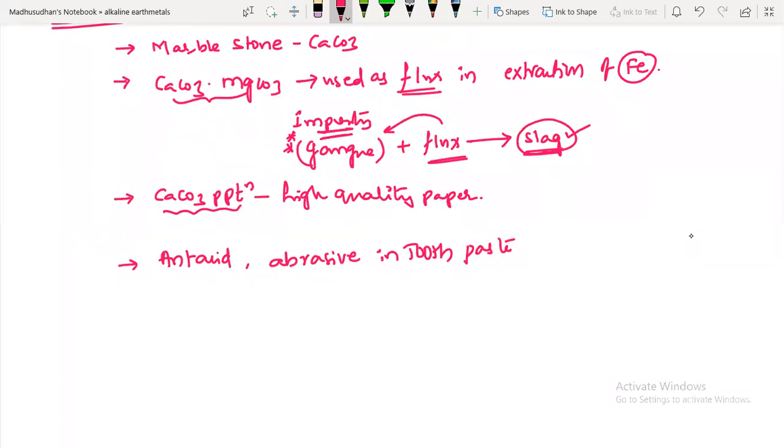It is also a main constituent in chewing gums. And it is also used as a filler in cosmetics.